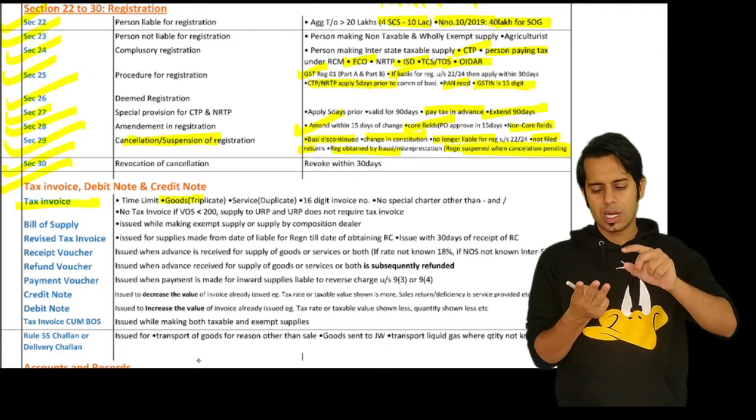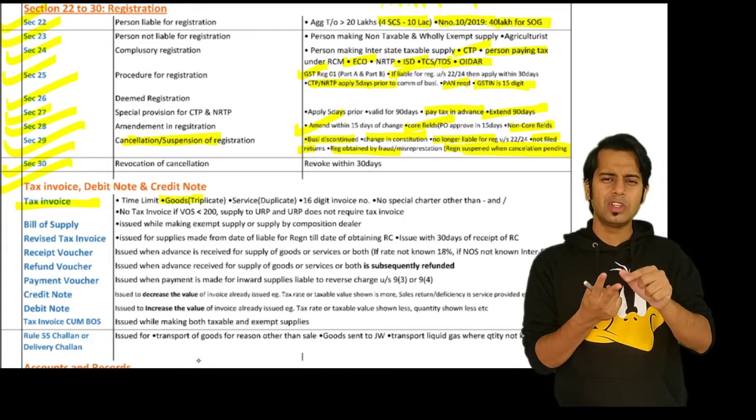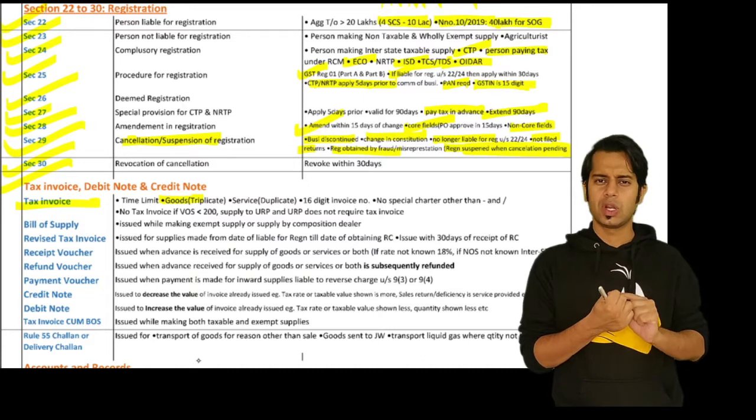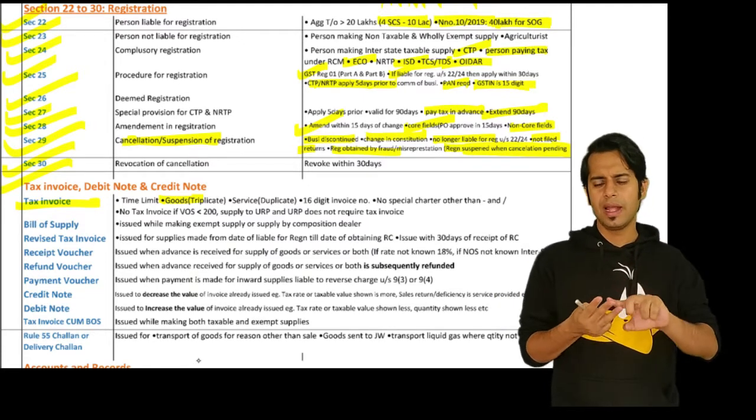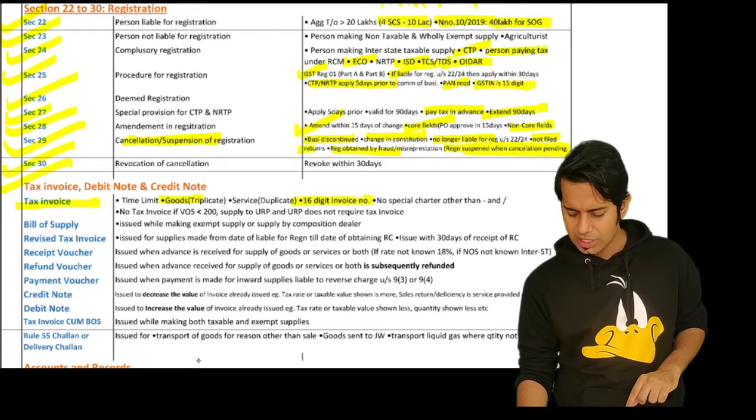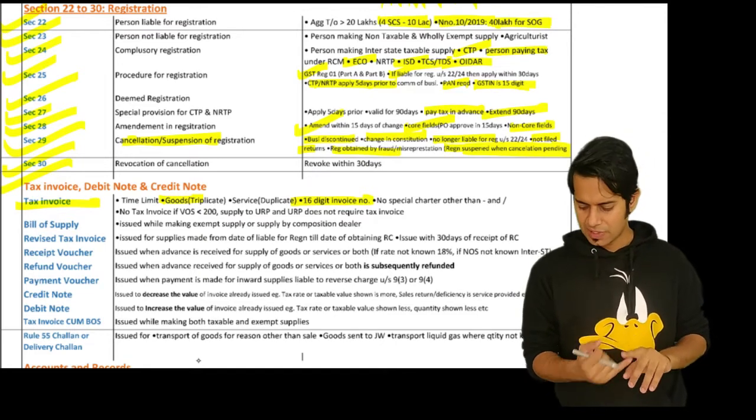Sir, triplicate means what, sir? One for the supplier, one for the recipient, and one for the transporter who is going to transport the goods. Duplicate means supplier and recipient. Then the invoice number should be a maximum of 16 digits.